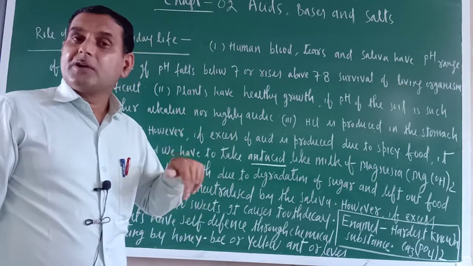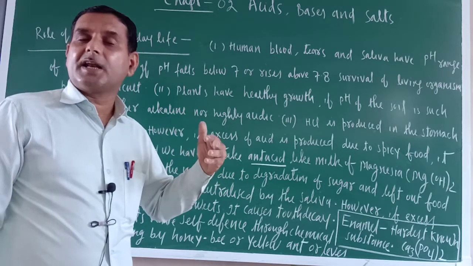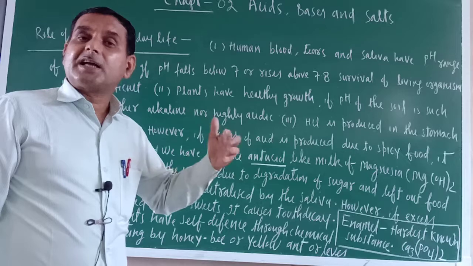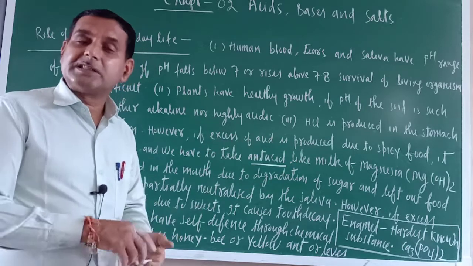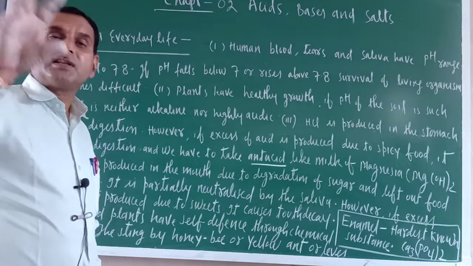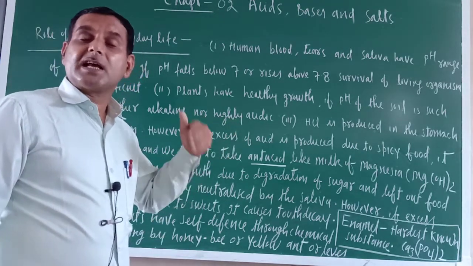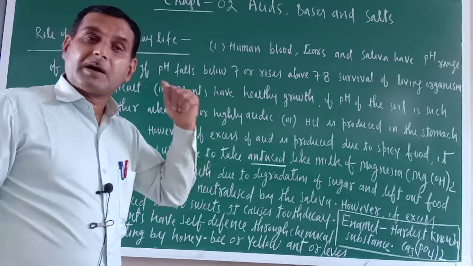Then only, when food goes from the stomach to the small intestine, its digestion will be proper, because in the small intestine food digestion can only take place when the medium is acidic. So these are the two normal functions of HCl secreted by our stomach.